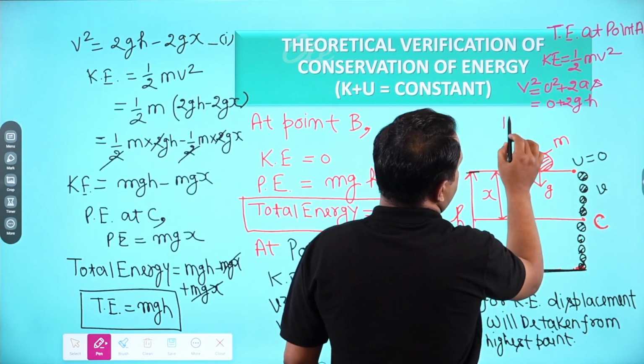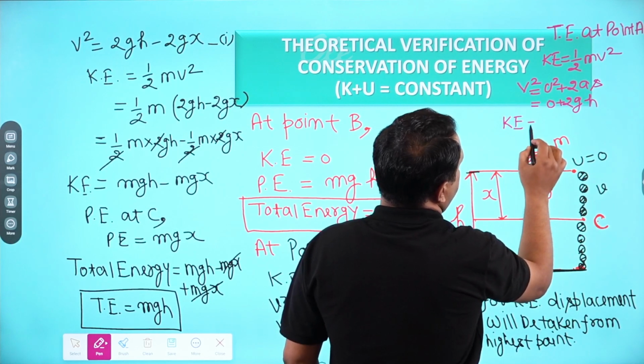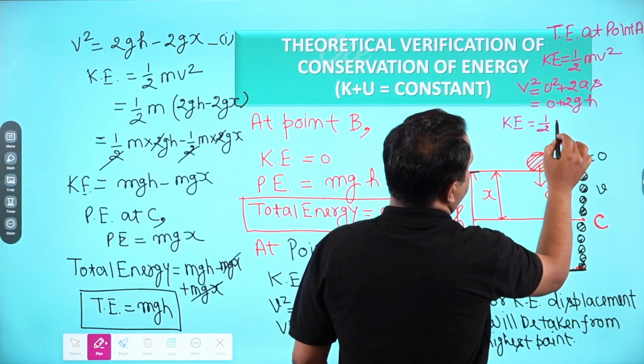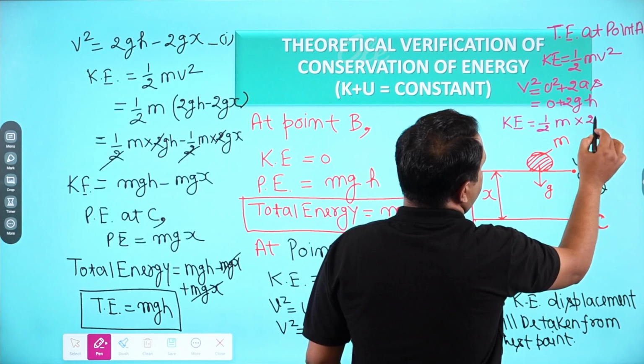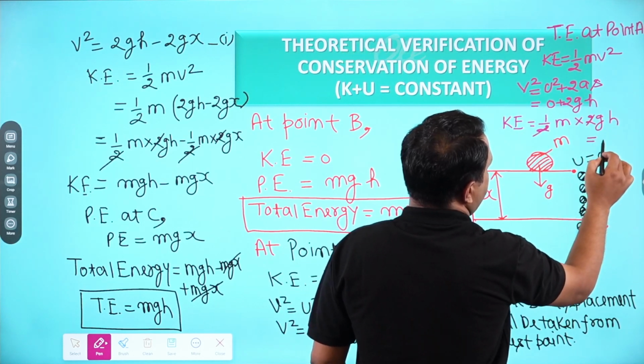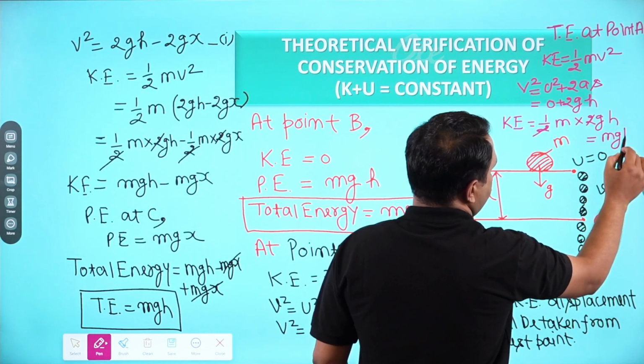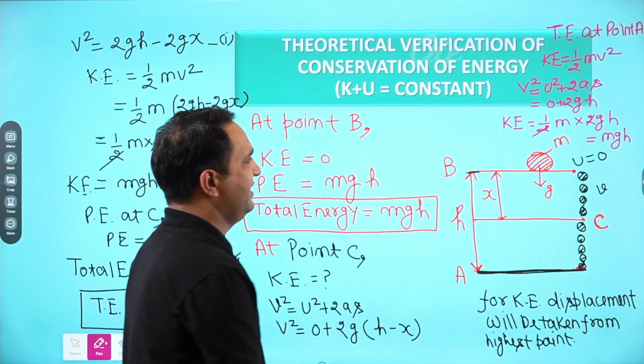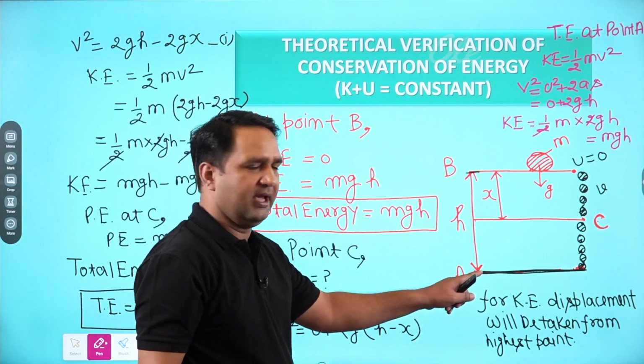We'll put the value here. Then what we will get? K is equal to half m into 2gh. So this 2 will be cancelled out and we will get mgh. Right, so this is the kinetic energy at point A.